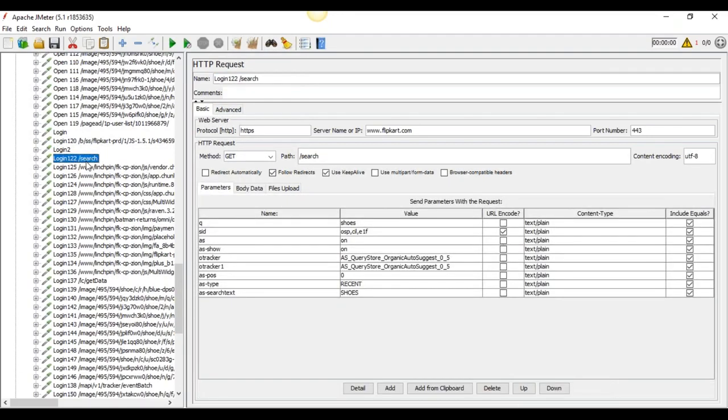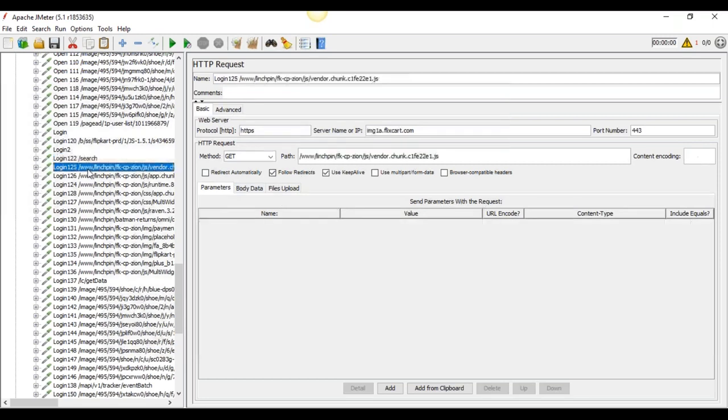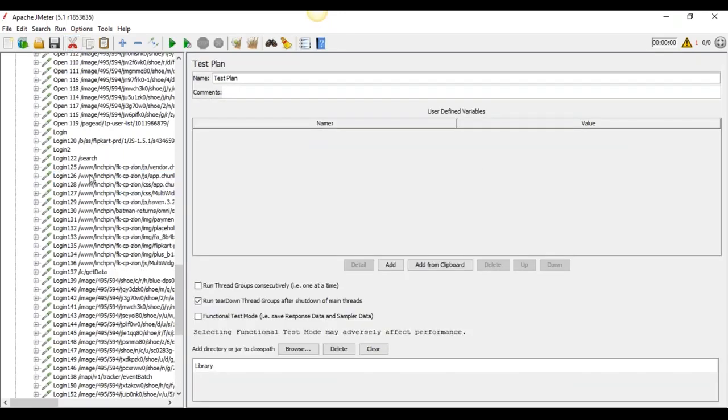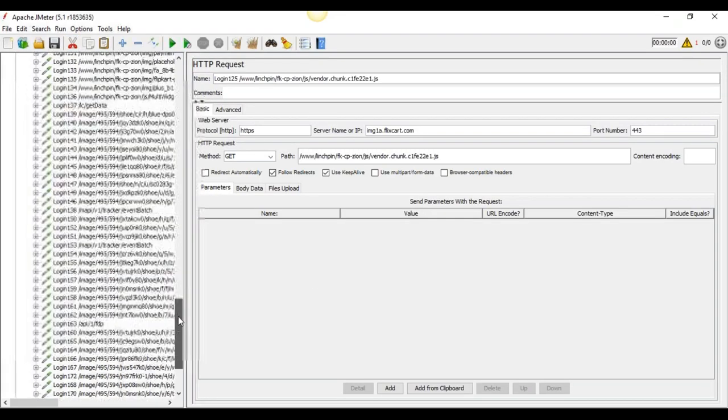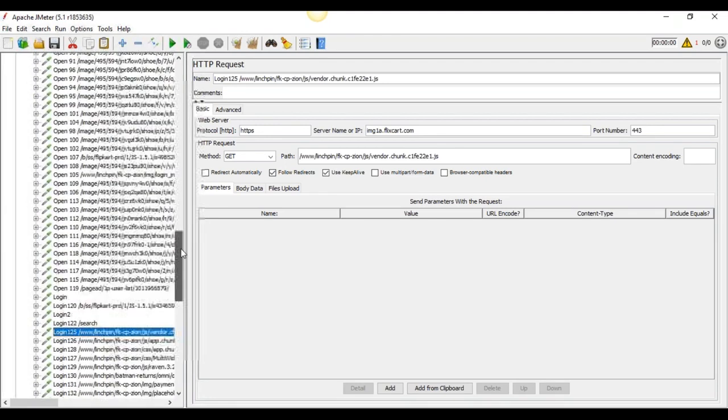After the login, this one is not needed, so you just check it and remove it. We can just cut this section because it is not needed.